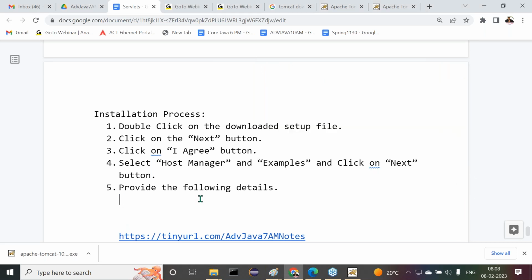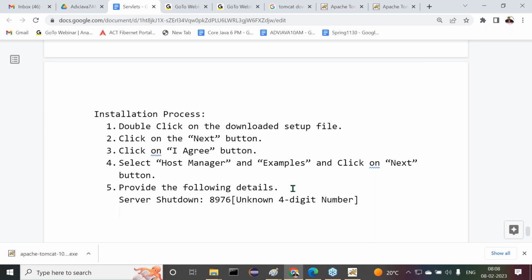That's not mandated to use that. Server shutdown colon 8976, something else here we can use some unknown 4-digit number. In general port numbers are 4-digit numbers, right? All right, so now this is one point, server shutdown.